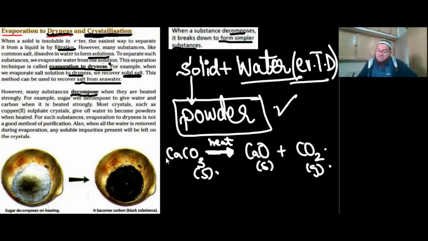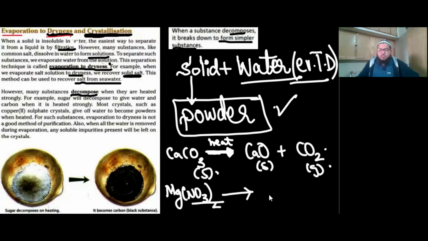So such substances, if dissolved in a mixture, well, calcium carbonate doesn't actually dissolve readily in water, but still, if you have certain substances that are soluble in water, for example, magnesium nitrate can dissolve in water, and magnesium nitrate on strong heating also decomposes, right?